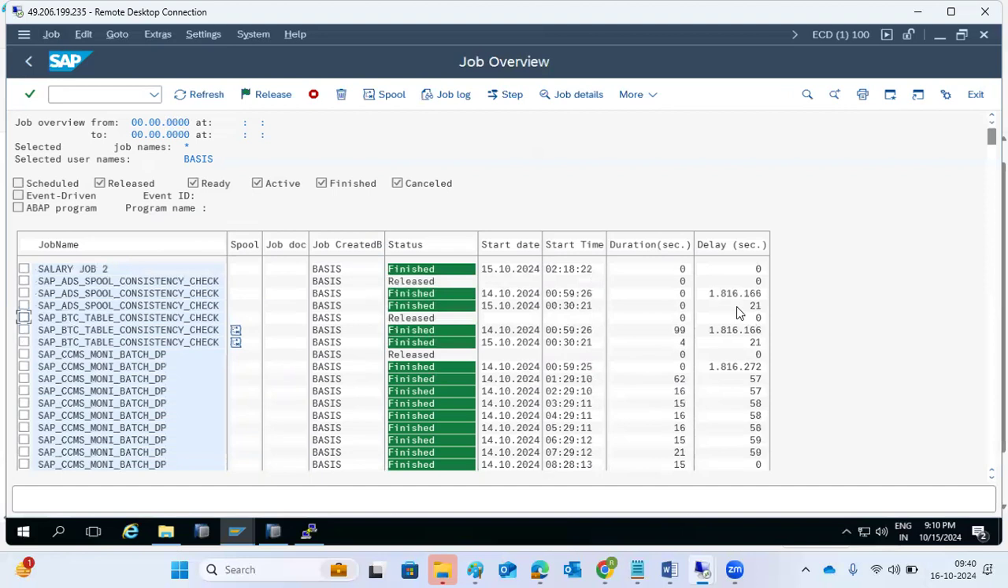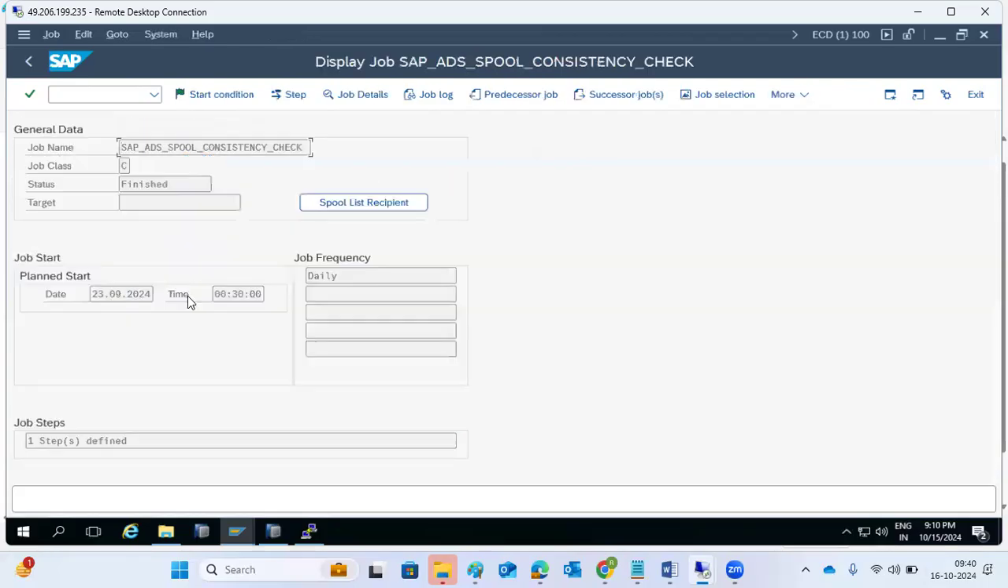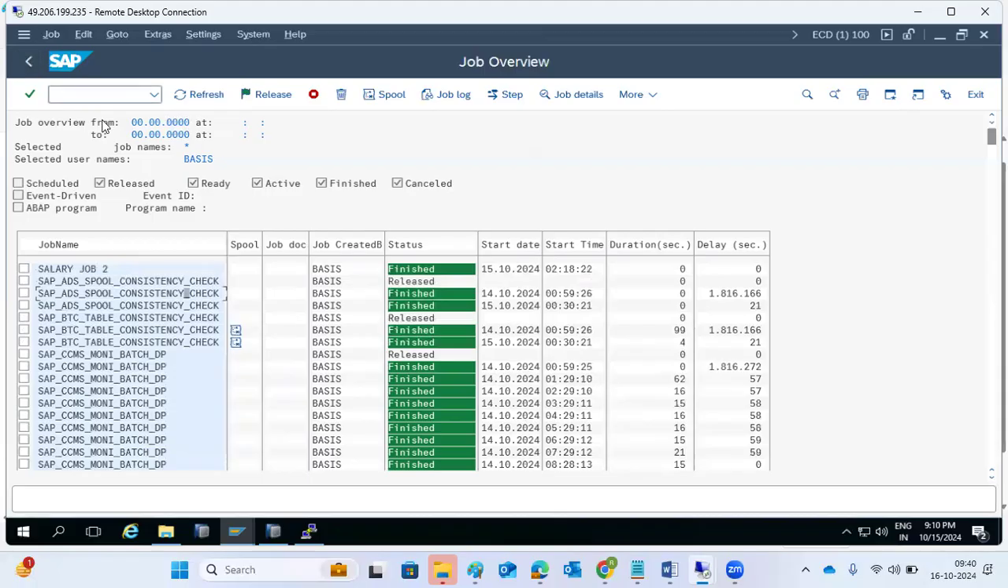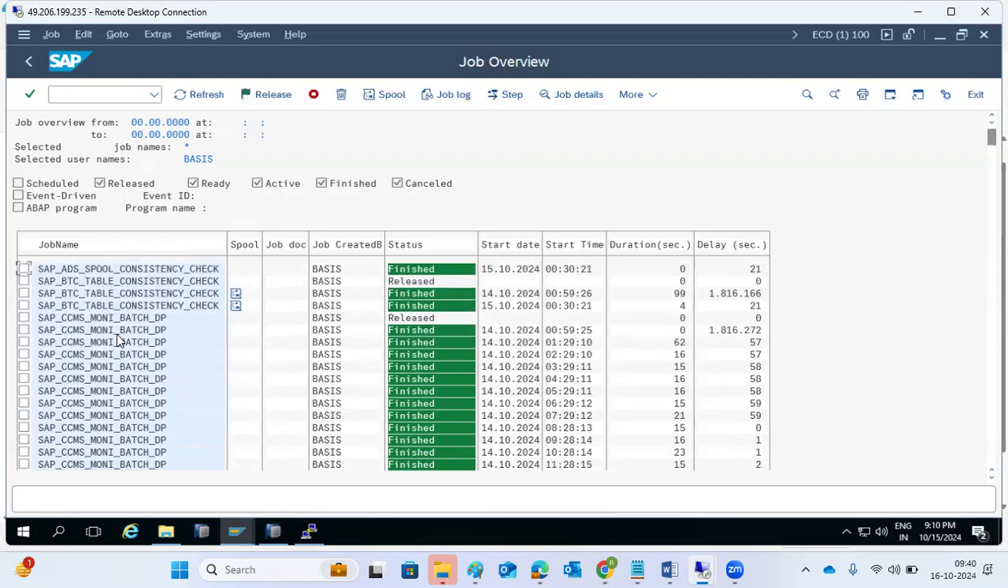See, this job, how many seconds got delayed here? This job was supposed to execute at 23:00:30. But this job is executed at different timelines here. 23, now it's 14. Yesterday it was executed, right? There is a delay in this job's execution, right?